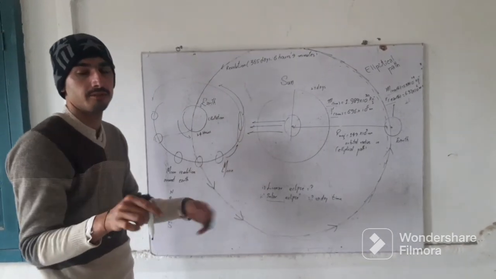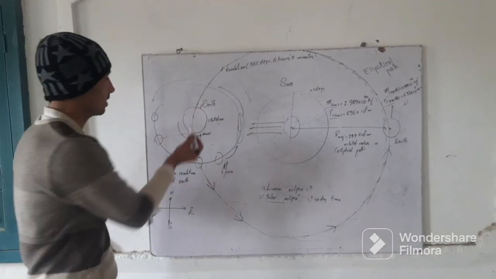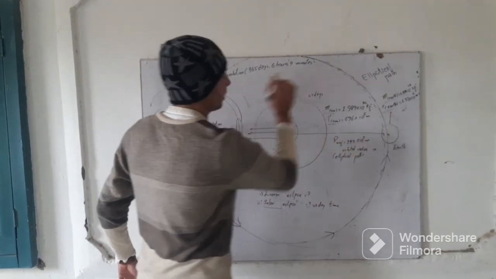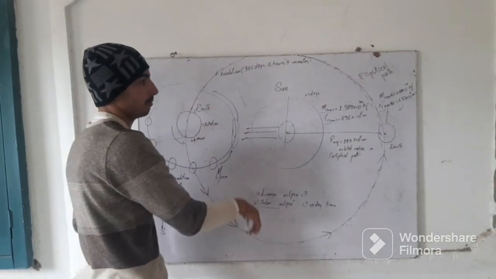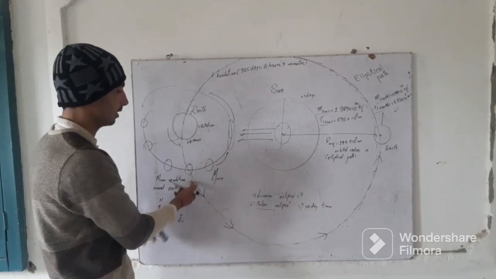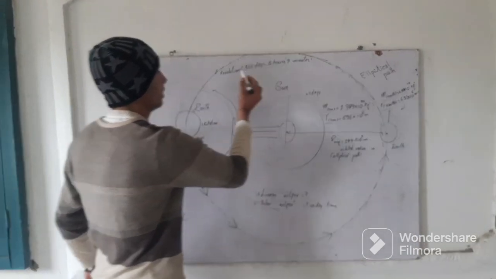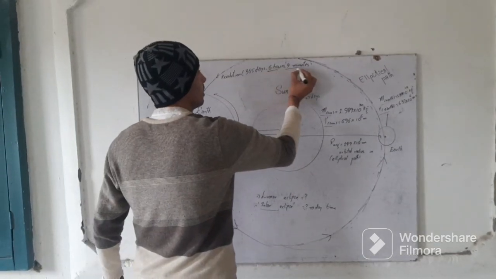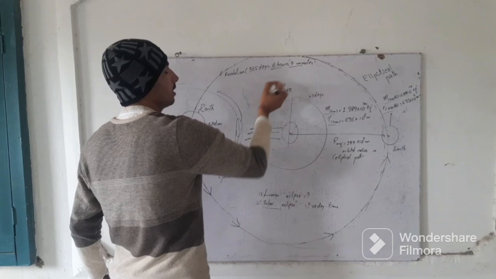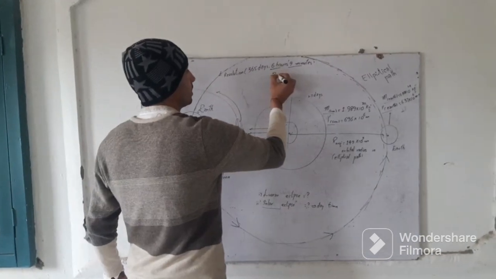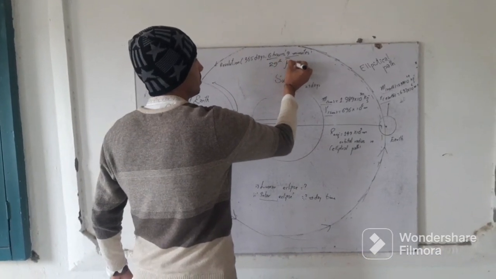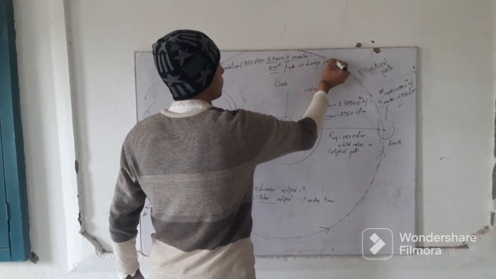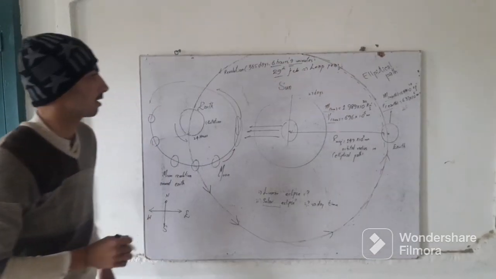Earth has two types of motion. One is rotation, that is, it is spinning on its own axis, and also it revolves around this elliptical path. Remember to note, this is not a circular path, rather it is an elliptical path, and it completes one revolution in 365 days, 6 hours and 9 minutes. And these extra 6 hours and 9 minutes add up after every 4 years, and it happens on 29th of February, and that year is called a leap year. That is, we observe one extra day in that year.